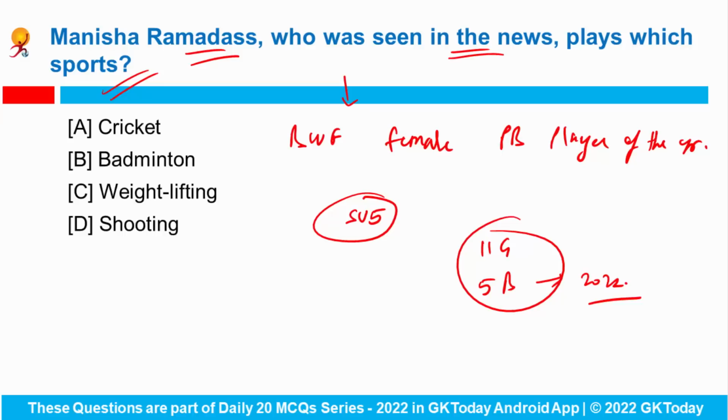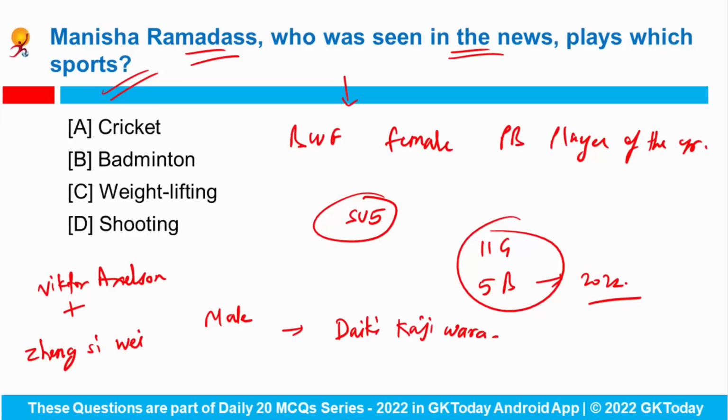BWF Male Para-Badminton Player of the Year went to WH2 World Champion and reigning Paralympic Champion Daiki Kajiwara. Don't forget that Victor Axelsen and Zheng Siwei along with Huang Yaqiong have won the BWF Player of the Year awards, right?